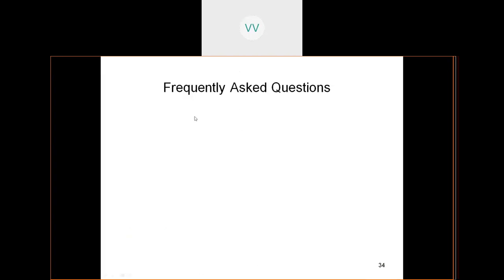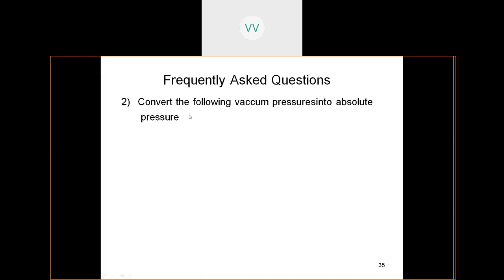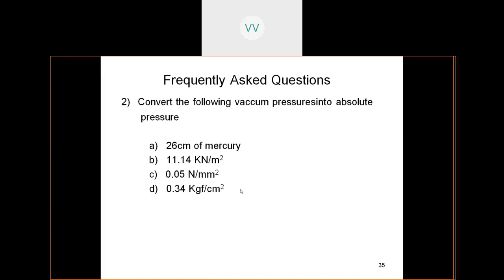So the frequently asked questions in this chapter are: convert the following gauge pressures into absolute pressures: 50 centimeters of mercury, 50 kilonewtons per meter square, 0.02 newtons per mm square, 5 kg per centimeter square, and 5 meters of water. You have to do all these conversions. Then convert vacuum pressure into absolute pressure: 26 centimeters of mercury. So take down all these questions, students, and try to solve them as homework problems.